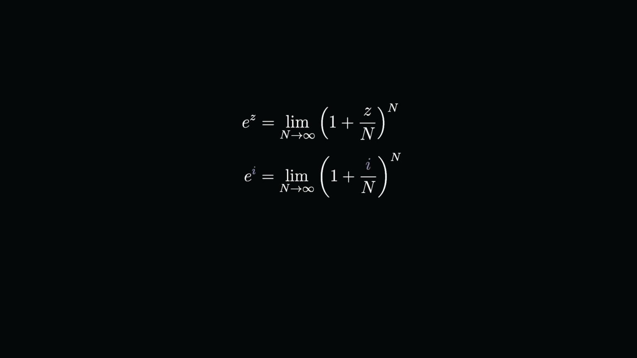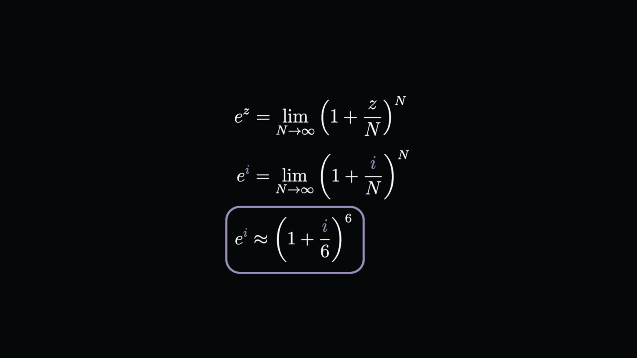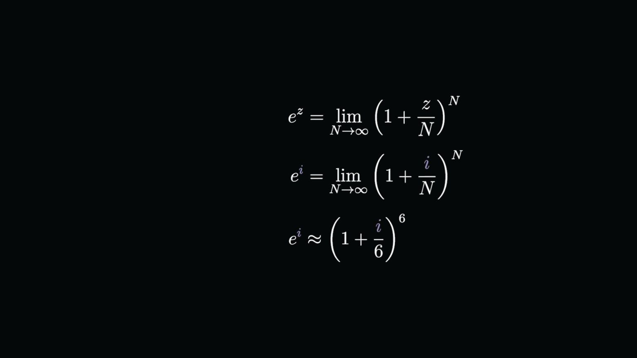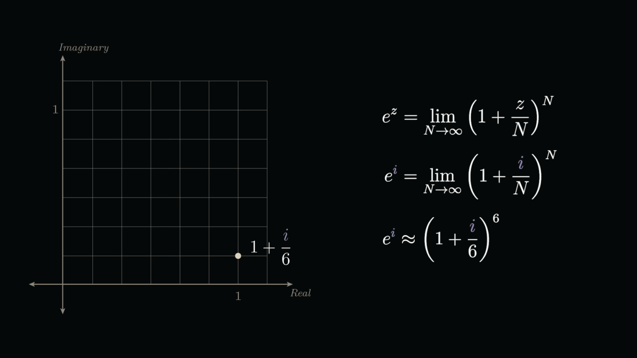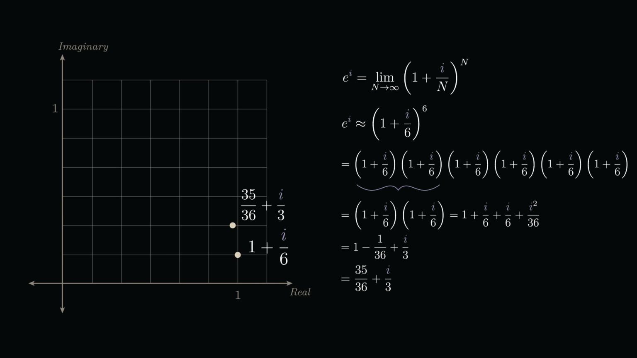Let's plug in z equals i, temporarily drop the limit, and use a smaller value of n, let's say 6. This will reduce the precision of our result, but the intuition should still hold. So we have e to the power of i approximately equals 1 plus i over 6, all to the 6th power. 1 plus i over 6 is not too tricky to think about. It's just a complex number with a real part of 1 and an imaginary part of 1 over 6. Briggs' formula is telling us to multiply this complex number by itself 6 times. Performing the first multiplication, we get 35 over 36 plus i over 3.